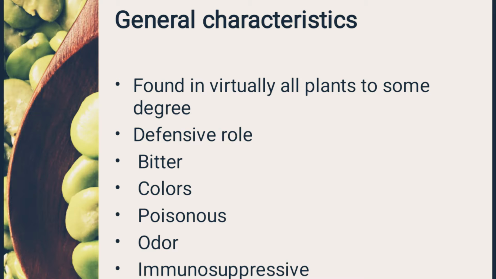Bitterness and odor are two important factors to identify anti-nutritional factors. Bitterness and odor are combined in saponin, an anti-nutritional factor mostly present in soybean. When we prepare different products from soybean, particularly soya milk, we observe the beany flavor of the soya milk as well as the bitter taste. After that, there is color.